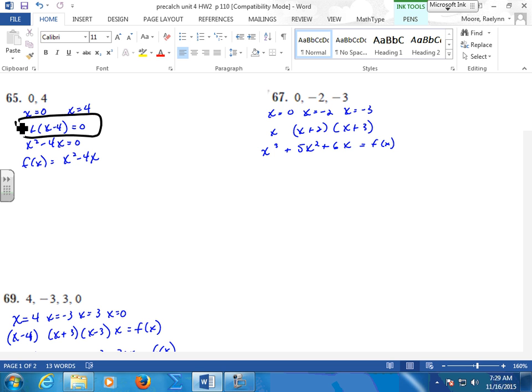But make sure you give me some kind of equation. It's got to be equal to something. It just can't be an expression. So if you're coming up with the equation, make sure it's equal to f of x, equal to y. Make sure it's equal to something. Equal to 0? No, it has to be an equation equal to y, equal to f of x, or g of x, whatever you'd like to call it. But it's got to be some kind of equation.